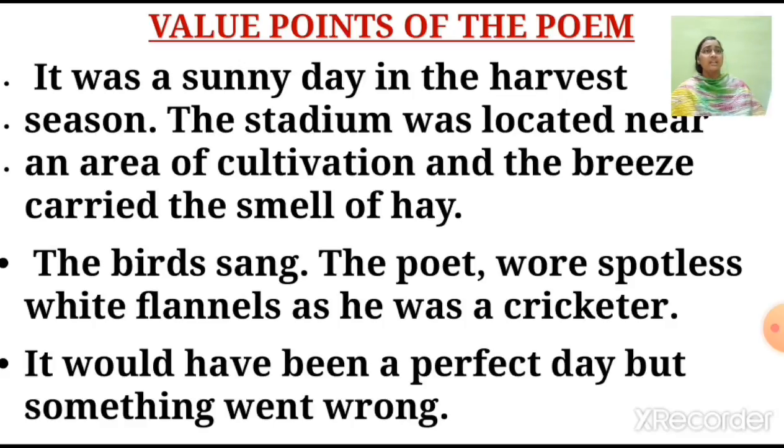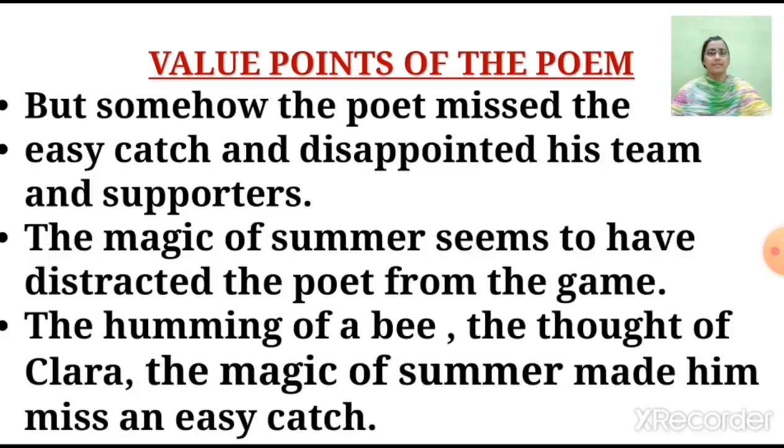Yes, the player missed an easy catch. Now let's understand further. Somehow the poet missed the easy catch and disappointed his team and supporters. The magic of summer seems to have distracted the poet from the game. The humming of a bee, the thought of Clara, the magic of summer made him miss an easy catch.